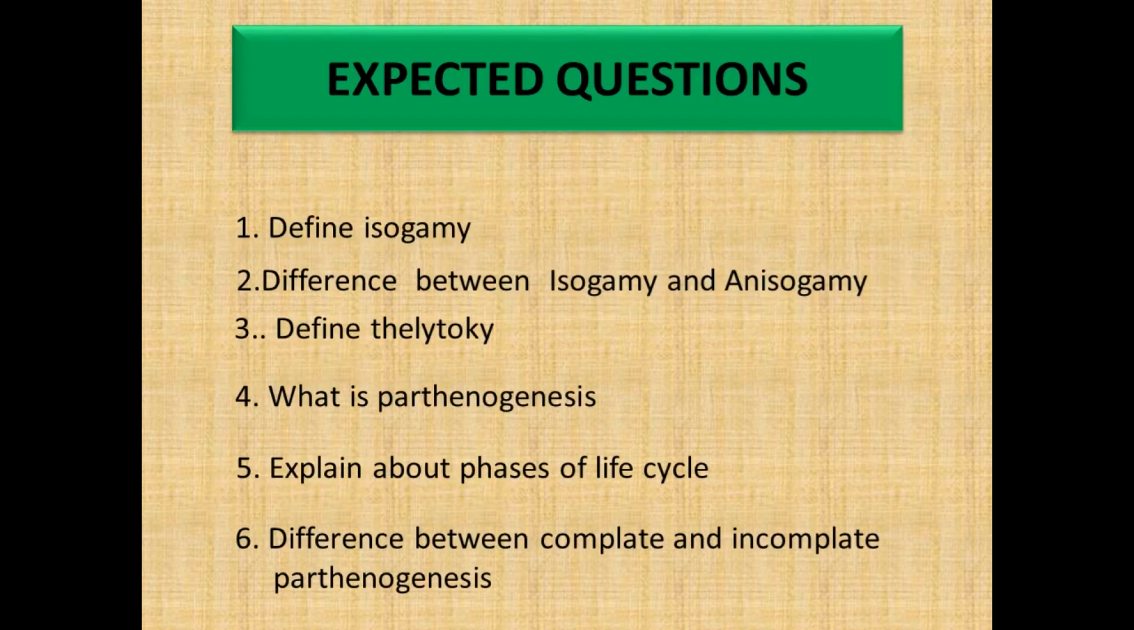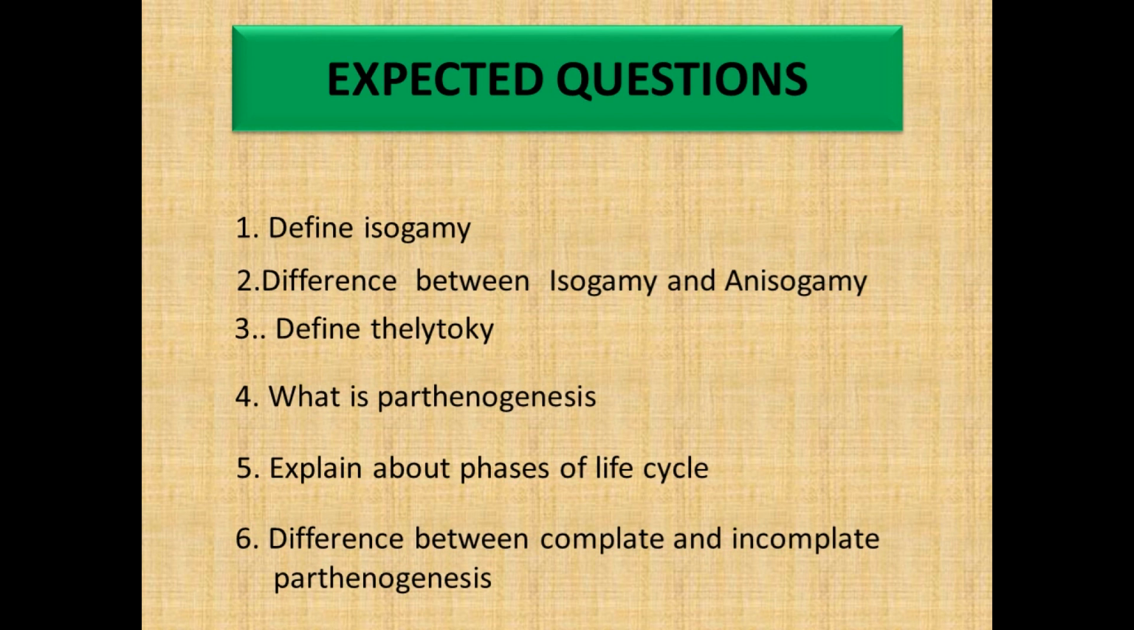From this topic, we would expect some important questions. One is define isogamy. The second one is the difference between isogamy and anisogamy. Third one is define teletoky. Teletoky means females produced by parthenogenesis. It is seen in Solenobia. Next one is, what is parthenogenesis? Parthenogenesis is the development of an egg into a complete individual without fertilization.